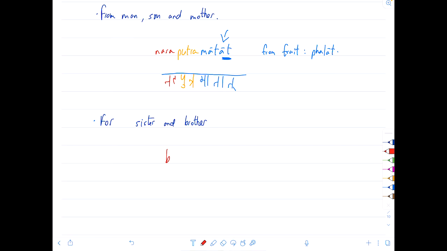So sister, bhagini, it's the stem. Bhagini. And brother, bhrataya. So it looks like this.